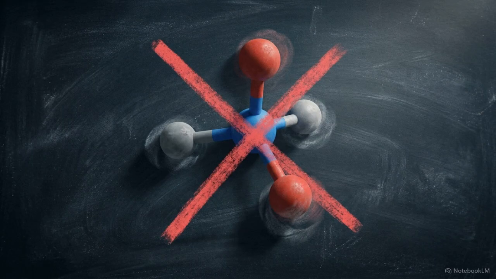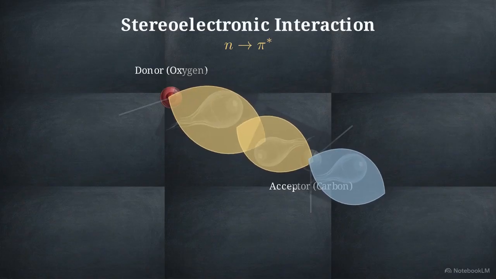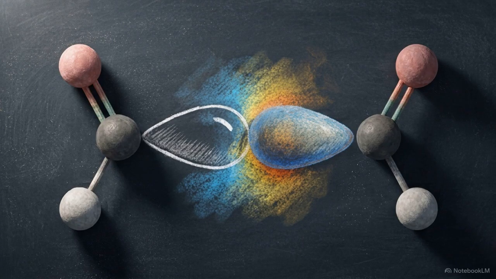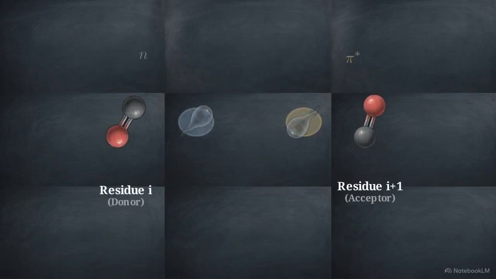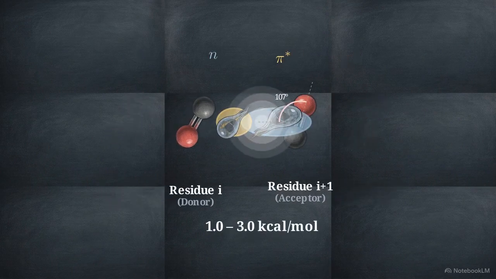To find the answer, we must look past the classical mechanics of steric clashes and ball and stick models. The solution requires an analysis of quantum stereoelectronics. The unfolded state is a highly governed structural regime, driven by molecular forces that operate below the threshold of classical microscopy. The dominant force in this regime is the n to pi star interaction. This stereoelectronic mechanism provides 1 to 3 kilocalories per mole of stabilization energy for every residue in the polypeptide chain.